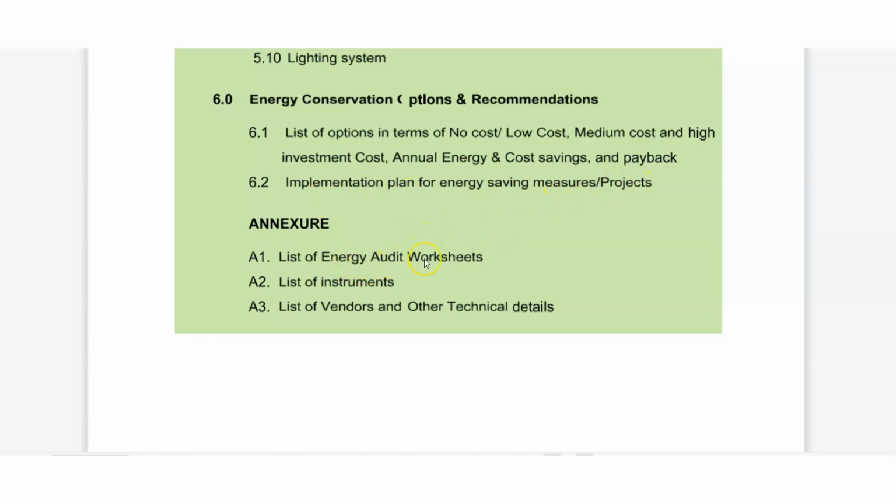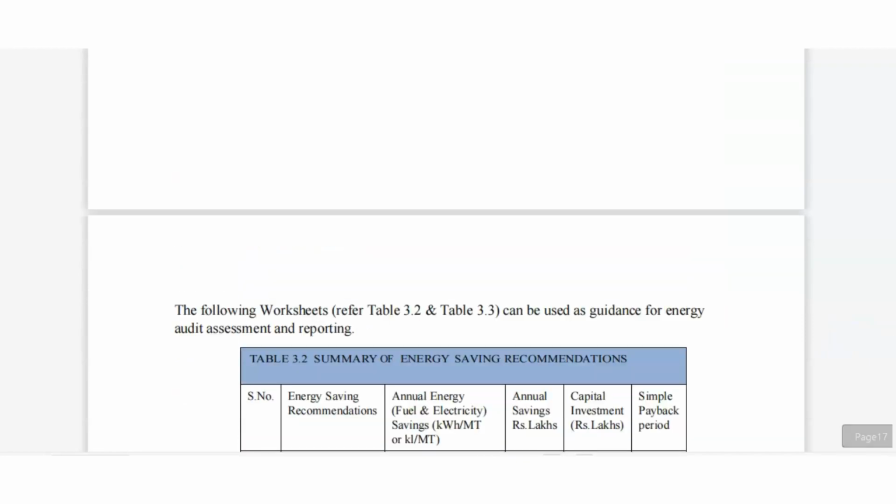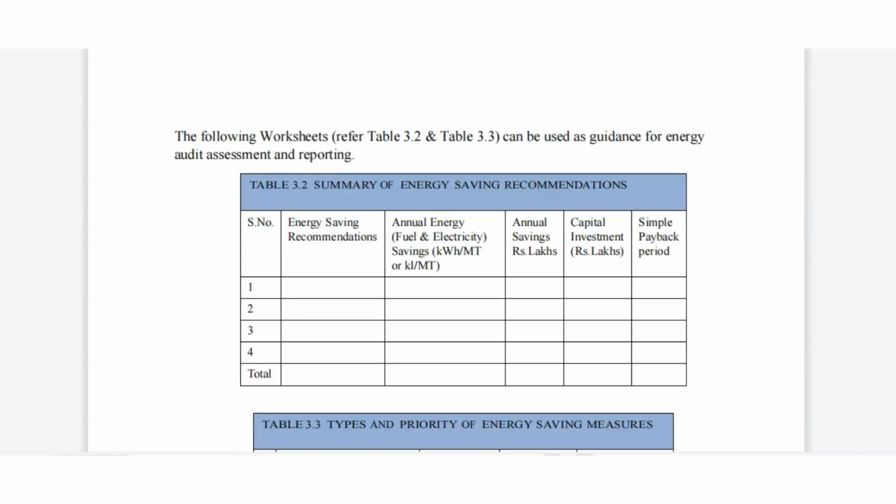Annexure: what is that? List of energy audit worksheets. A2, list of investment instruments. A3, list of vendors and other technical details. And the following worksheets can be used as guidance for energy assessment. See, summary of energy saving recommendations, serial number 1, 2, 3 following. What is an energy saving recommendation?